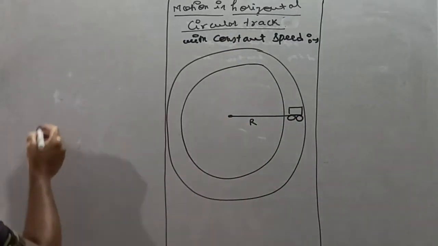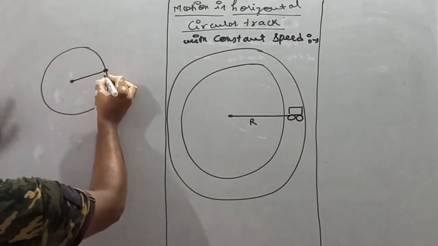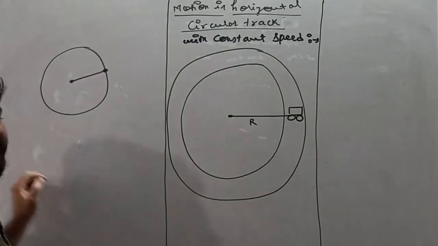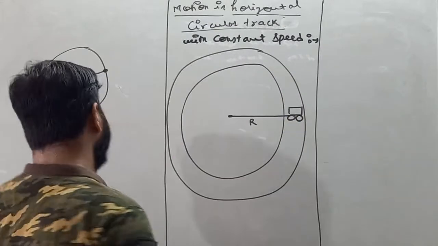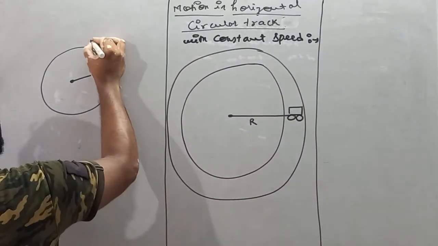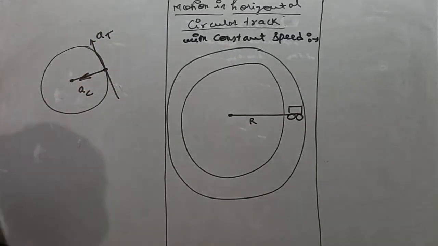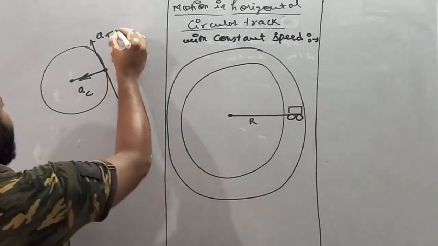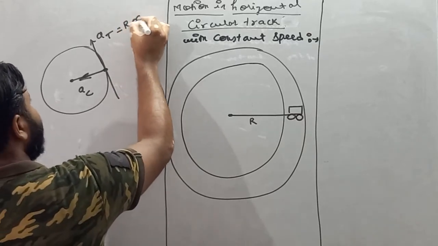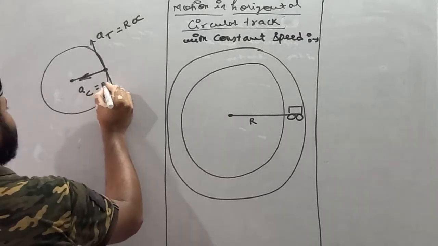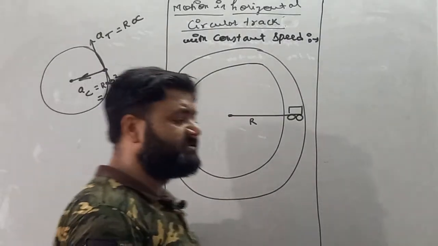Now if you are aware of the circular motion part, then I already told you, my dear student, that if any particle is performing circular motion, in that situation the particle carries two accelerations. One acceleration is towards the tangent, called tangential acceleration, and the other is towards the center, called centripetal acceleration. The value of tangential acceleration is r alpha, and centripetal acceleration is r omega square, or v square by r.